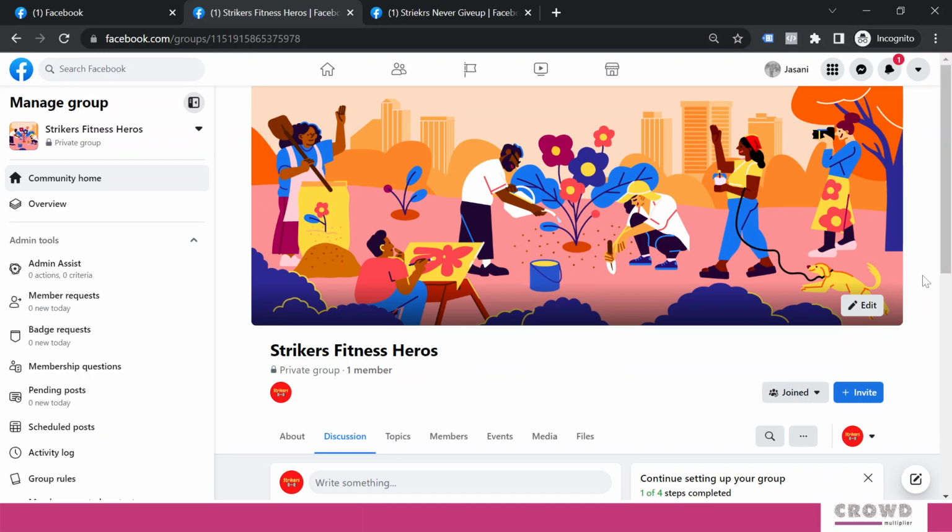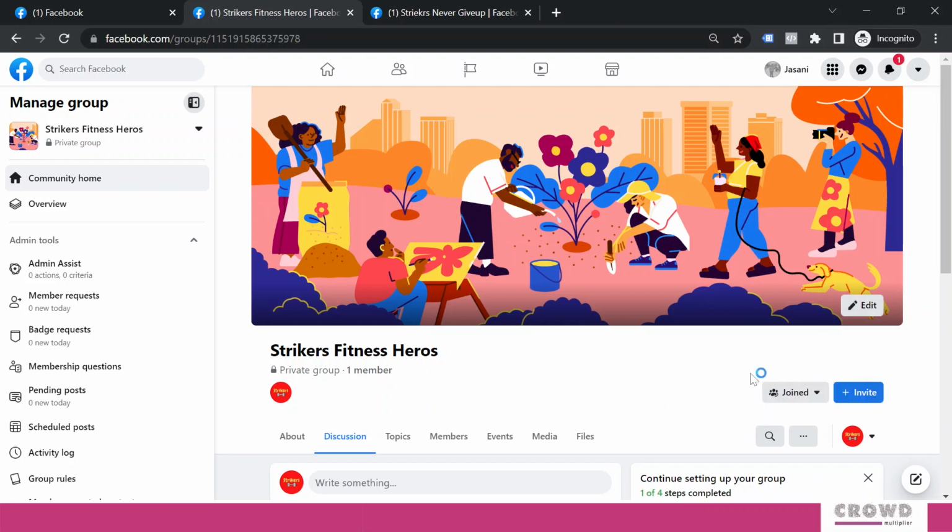So right now we are on community home of Strikers Fitness Heroes group. And the first thing we can do is we can set up this header image for group. Just remember the dimension for group cover image is different than your page cover image. Over here you need to create the image in 1640 by 856 pixels. So I have that image ready with me, so we'll select from my computer and we'll set it up over here.